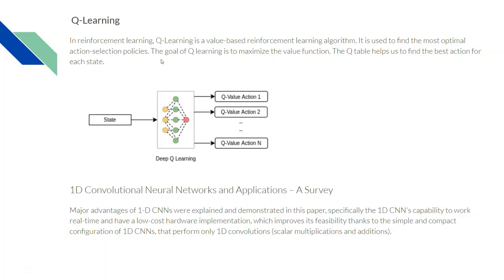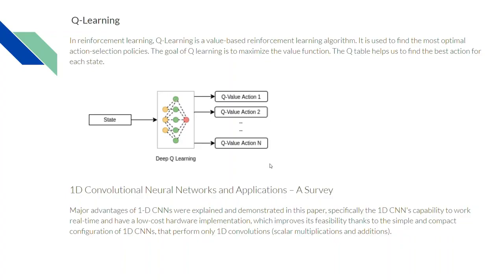Talking about Q-learning. Q-learning is in reinforcement learning. It's a value-based reinforcement learning algorithm which is used to find the most optimal action selection policies. The goal of Q-learning is to maximize the value function. The Q table helps to find the best action for each state. So basically, in the given diagram, if you are on a particular node, it'll select the optimal path for reaching a destination node.